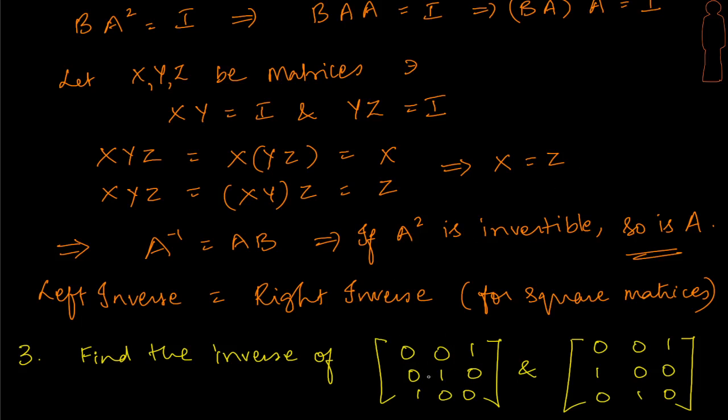If you take the columns or the rows, it doesn't matter, they will be the rows or the columns of the identity matrix. So let's just look at the columns. Here we have 0 0 1, 0 1 0, 1 0 0, which are actually the columns of the identity matrix. Similarly here 0 1 0, 0 0 1, 1 0 0, they are still the columns of the same identity matrix, but they are kept in different positions. That's it, right? And that makes them a permutation matrix. So the question is, we'll have to find the inverse of these permutation matrices. Let's try.